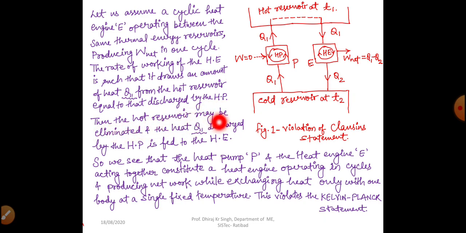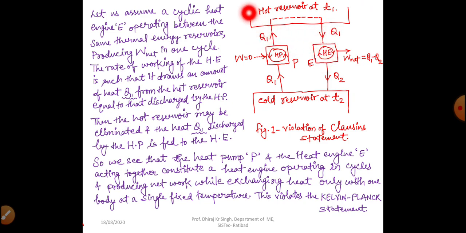Now the hot reservoir may be eliminated, and the heat Q1 discharged by the heat pump is fed to the heat engine. So if we want the same amount of heat to go to the heat engine, then what is the need of this thermal reservoir? If we want to supply the same amount of heat as an input to the heat engine, then I think there is no need of this hot reservoir, because we can take that heat directly to the heat engine, right?